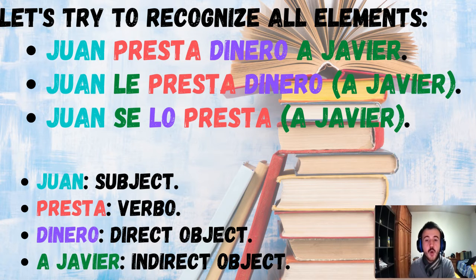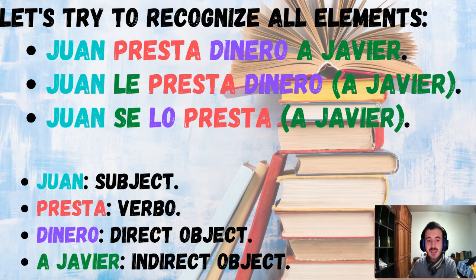And finally, when we are replacing both the direct and indirect object, we have a very similar case. It would be a very common mistake if you said Juan le lo presta a Javier. But that sounds weird to us. Once again, we need to turn that le into a se, okay? This may be kind of difficult at the beginning, but you will have some application activities, and we will of course work extensively with this concept during our personal and individualized lessons. Then this will be it.